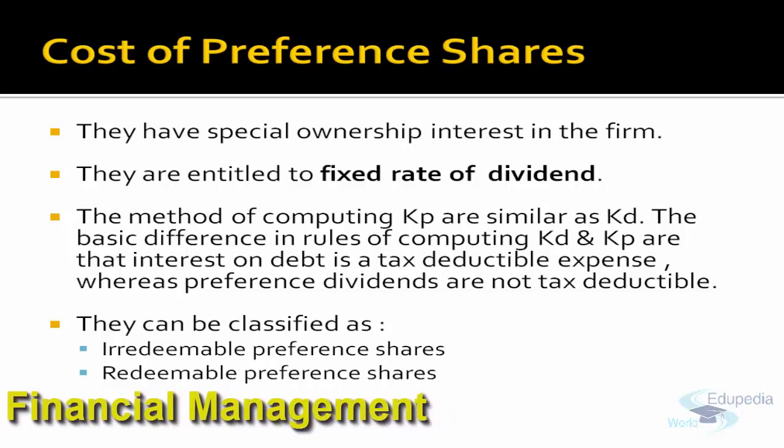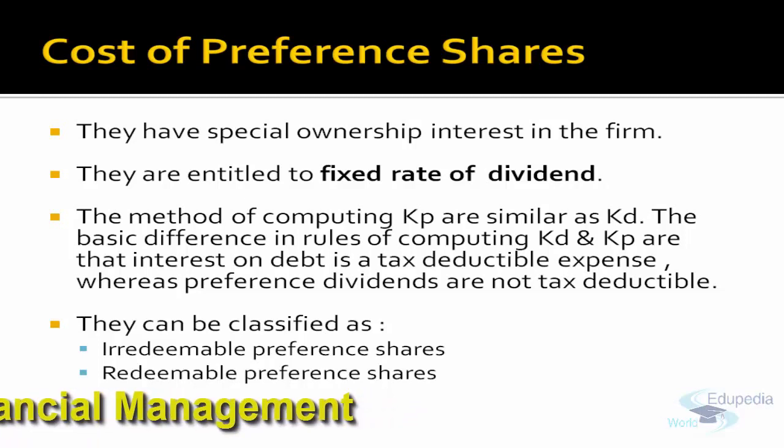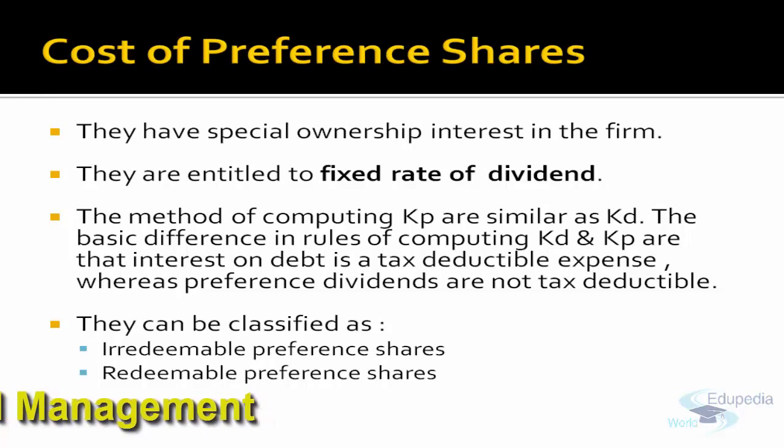There is one difference between preference share and debt: interest is a tax deductible expense, but dividend is not a tax deductible expense. Dividend is an appropriation of profit and interest is a P&L expense. So dividend is below the line item and interest is above the line item.